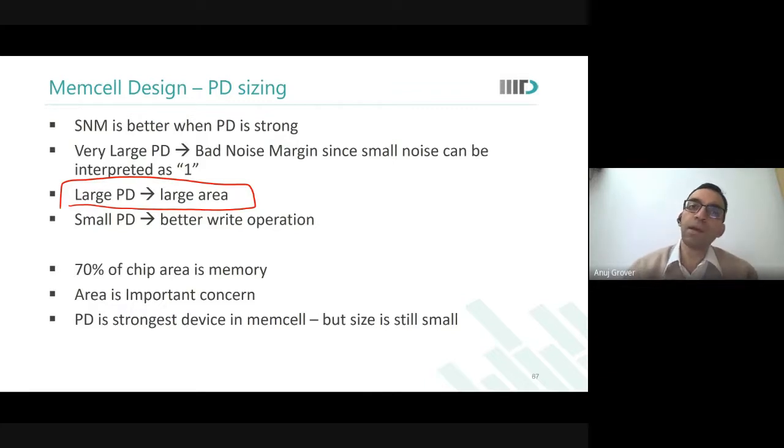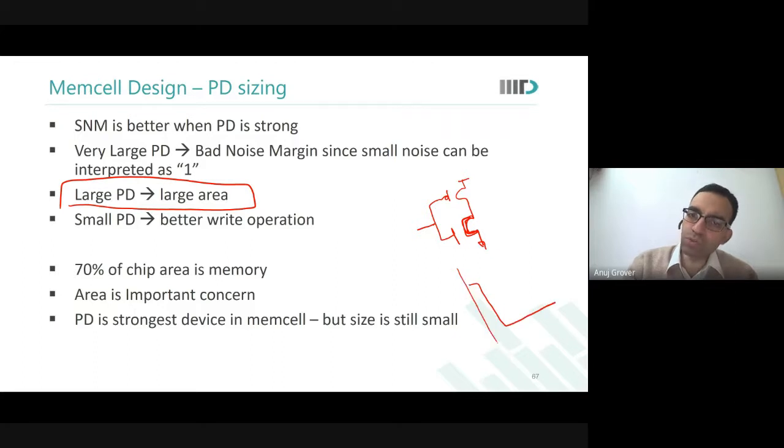Then what happens is, as we discussed in the last class, on the other side, if the pull down is very, very large, the pull up we know is very weak. So for this inverter, the trip point would be very close to ground.